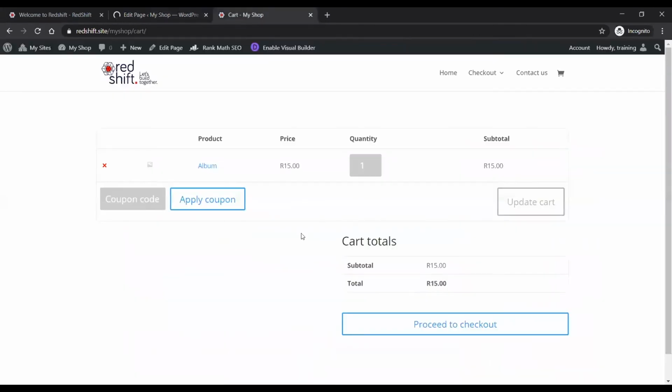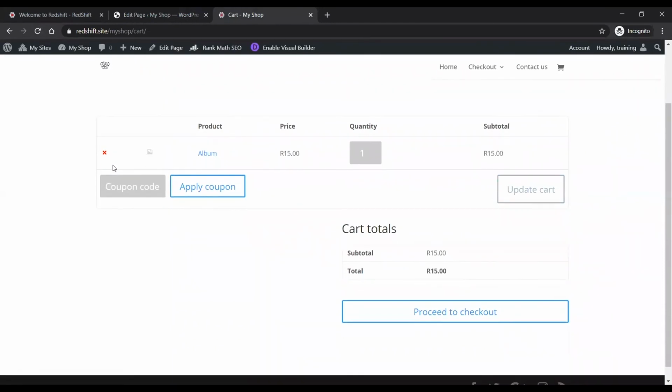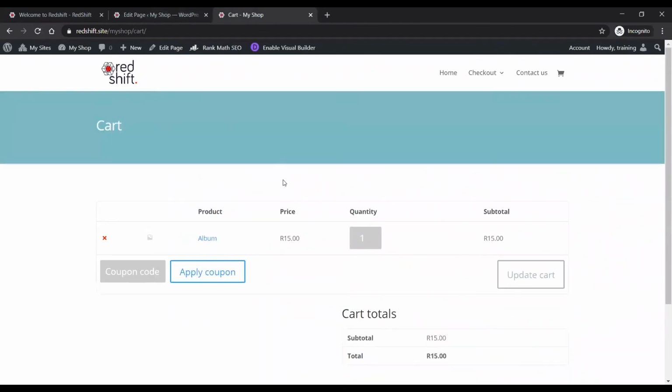You can change the cart if you know CSS. You can change the way the cart actually looks. But all I did was add in this little blue header at the top here with the word cart. It's pulling it from the title of my page, right?